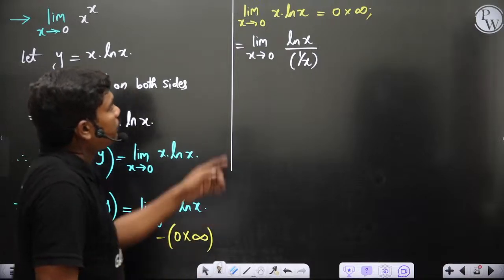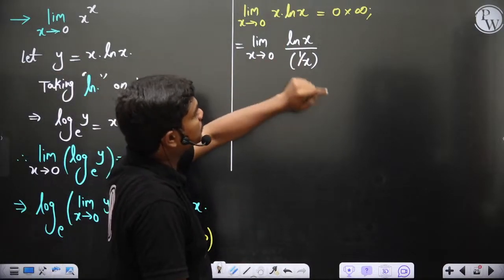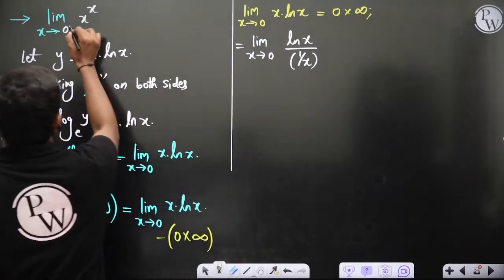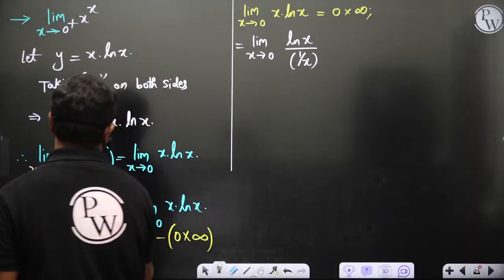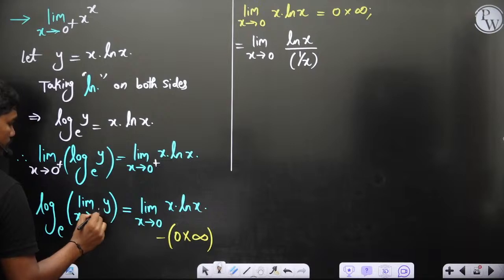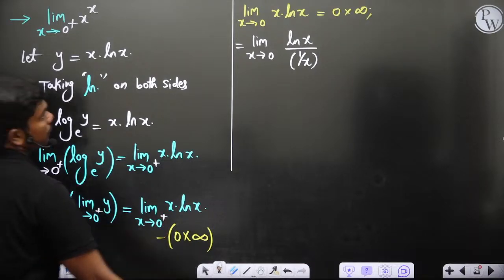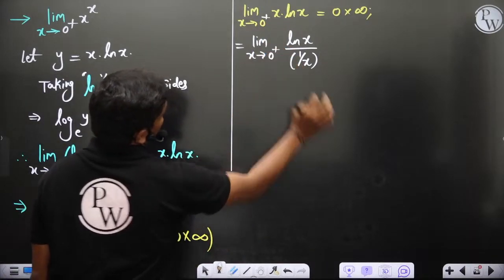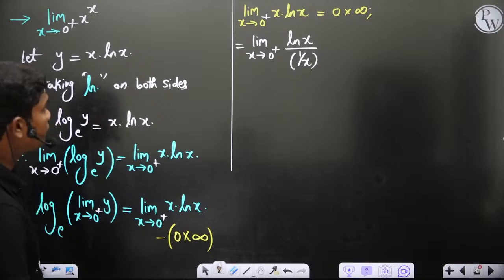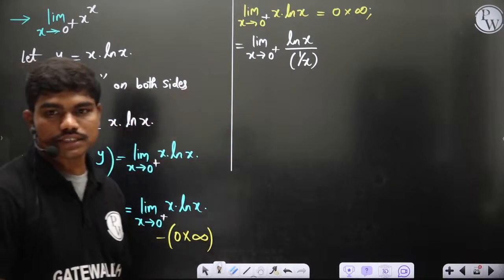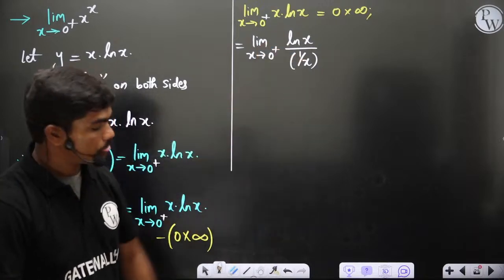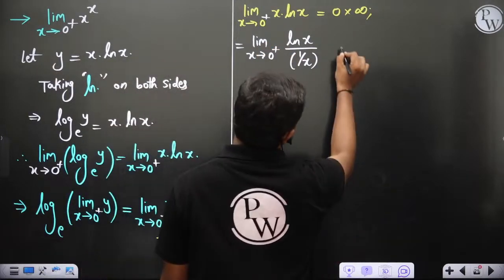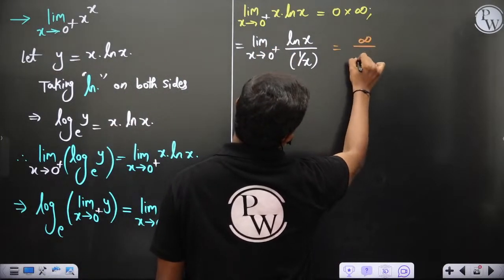So let's see, when you put limit x tends to 0 of ln x by 1 by x, and of course this is 0 plus, because the log has to be defined, so let's say we are putting a plus sign always. Now limit x tends to 0 plus of ln x by 1 by x, if you try to calculate this value, you get infinity by infinity form.